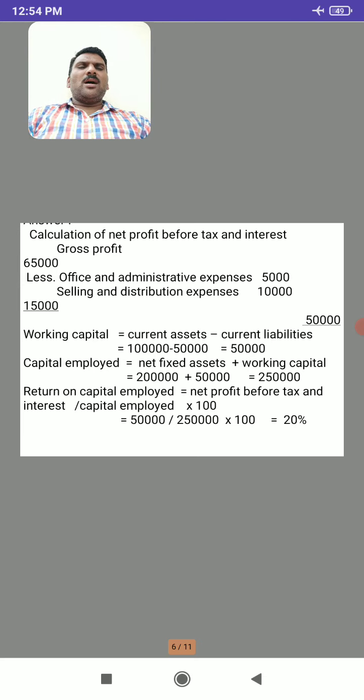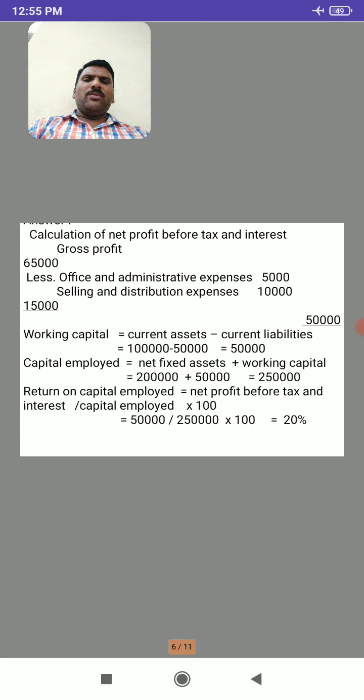We already know how working capital is calculated, using the formula deducting current liabilities from current assets. So current assets minus current liabilities equals 1 lakh minus 50,000, and here we get 50,000 as working capital. Now it is time to calculate capital employed. We know the formula: net fixed assets plus working capital. Net fixed asset is 2 lakh and working capital is 50,000 as calculated above. So total is 2 lakh 50,000.